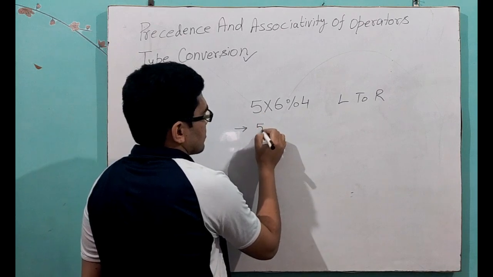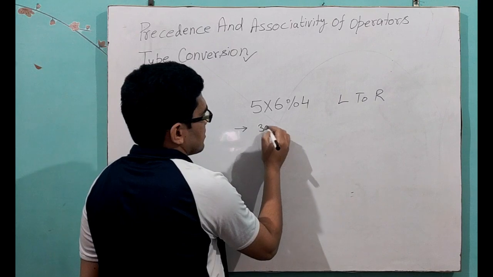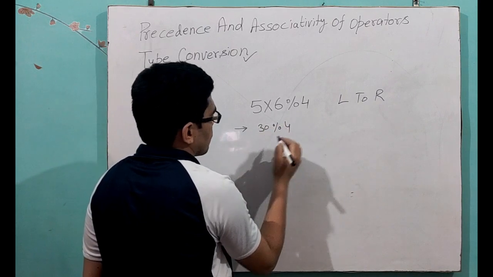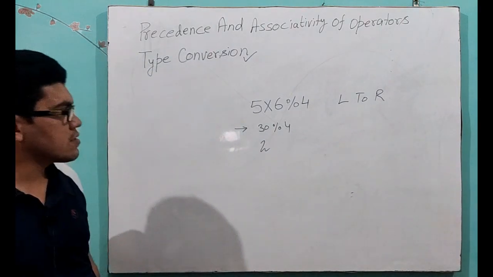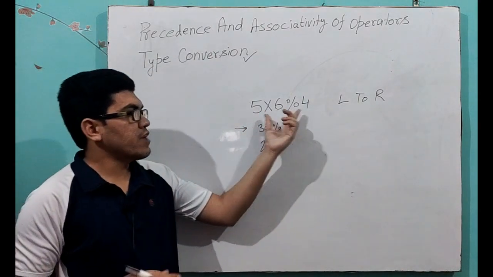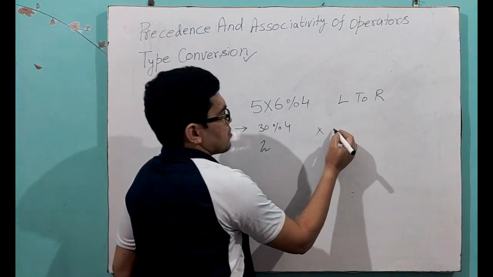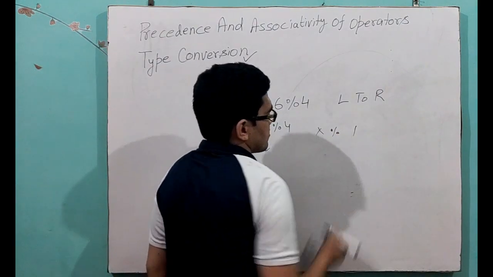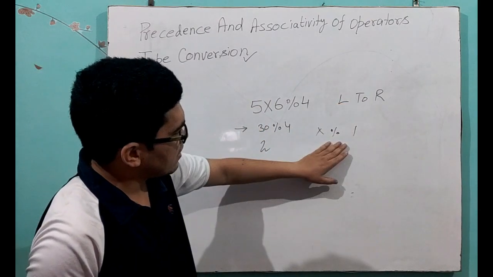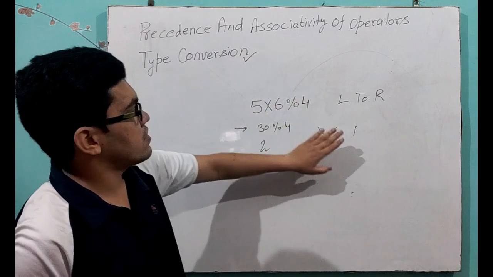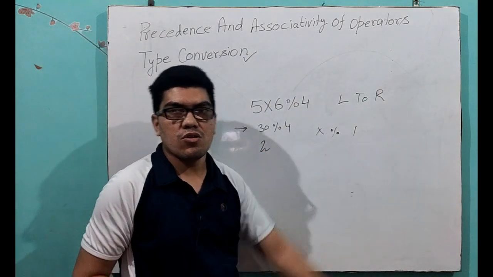So the answer will be 5 into 6 is 30, modulus 4, 2. So 2 is the answer. Okay, so we have to keep in mind that whenever we solve multiplication, modulus and division, they have the same precedence. It means we have to solve them left to right. Okay students.